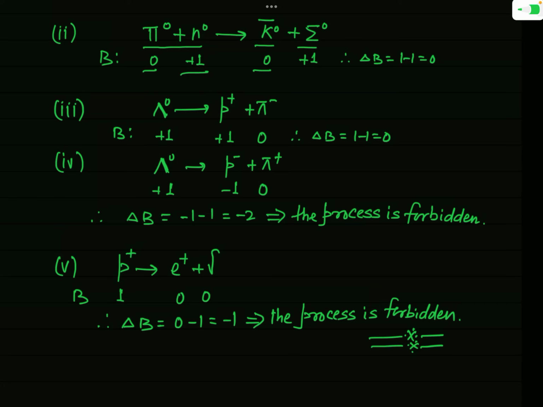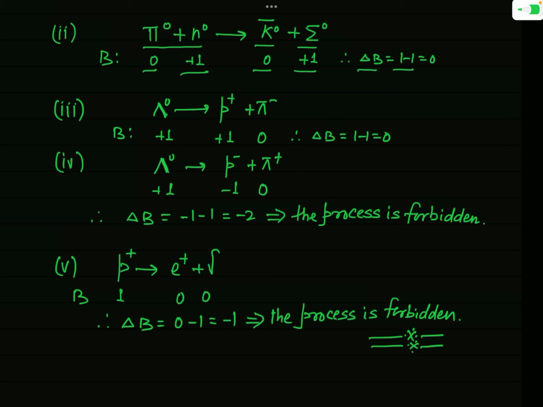But sigma 0 is a baryon, and therefore for this B is plus 1. So before the process the baryon number was 0 plus 1, that is 1, and after the process this is 0 plus 1, that is 1. So change in baryon number will be 1 minus 1, that is 0, and so this process will be allowed.